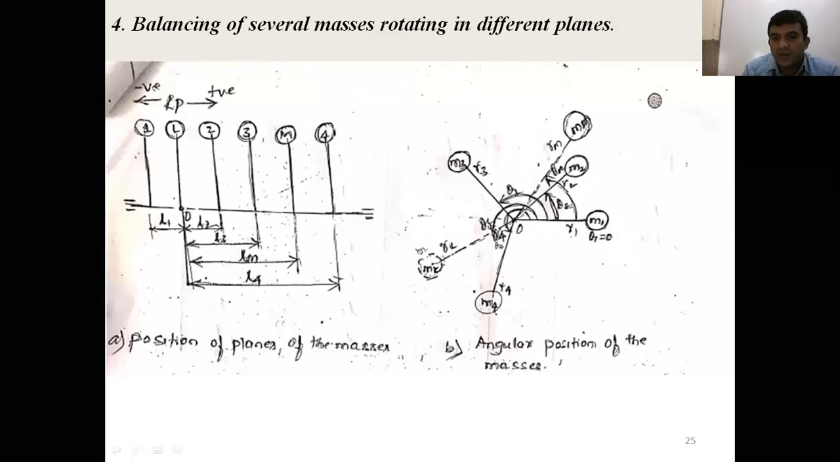And with respect to the OX axis, what is the orientation here? Theta 1, theta 2, theta 3, theta 4. Those are the orientations of the disturbed masses. Right, here consider two counter masses. One counter mass is located in one plane, that is the L plane. Another counter mass is located in another plane, that is the M plane, at a distance of LM from the reference plane.